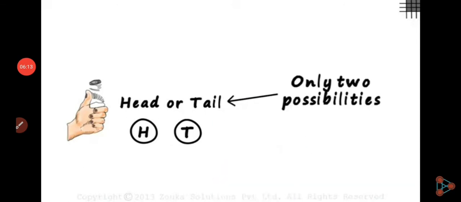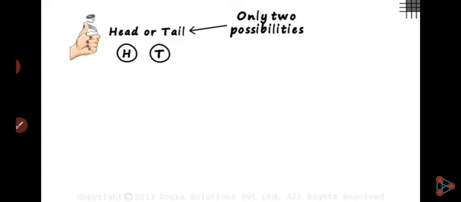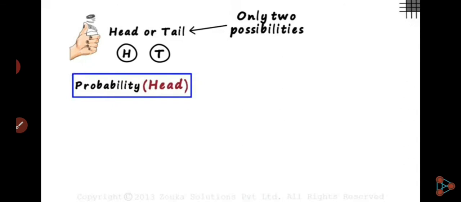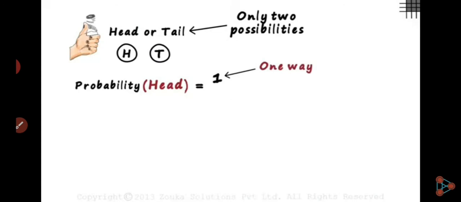So let's start with these things. When you toss a coin, it lands either head or tail. Only two possibilities are there: possibility of head or possibility of tail. Either head will come or tail will come. Means there are two possibilities. If I ask what is the probability of landing head, you can tell me it's one way, means 1/2.